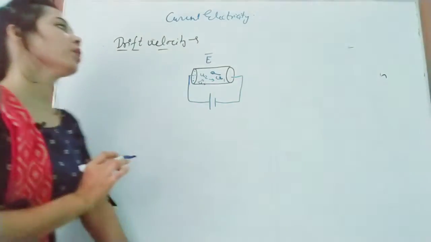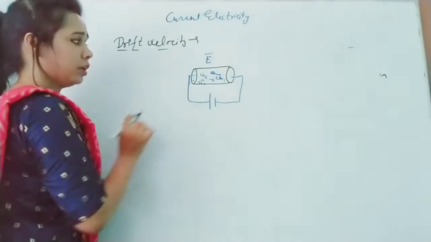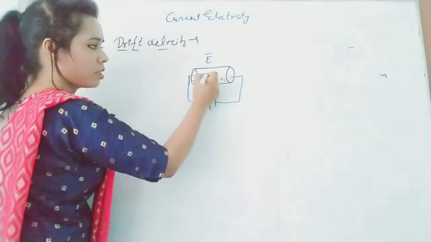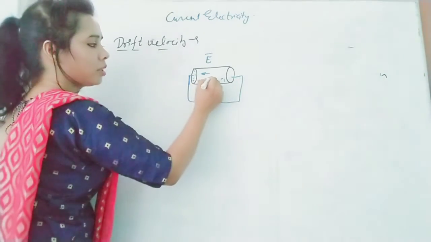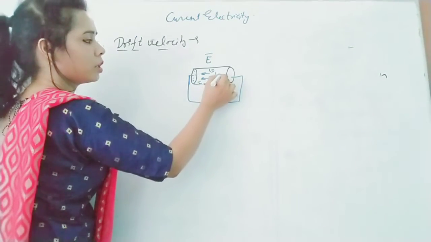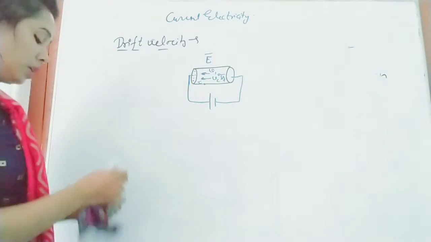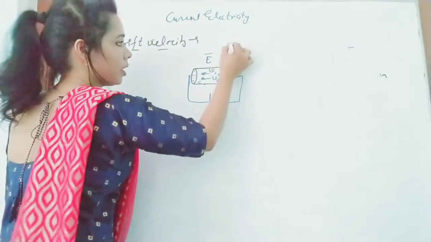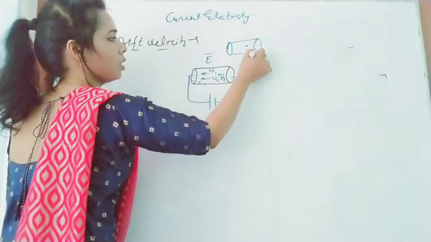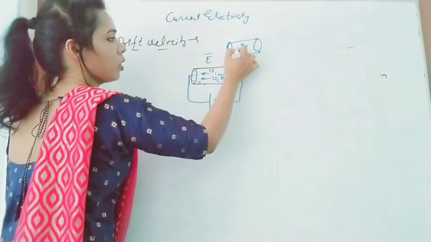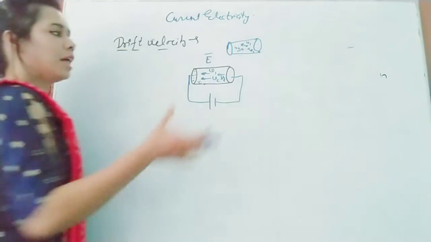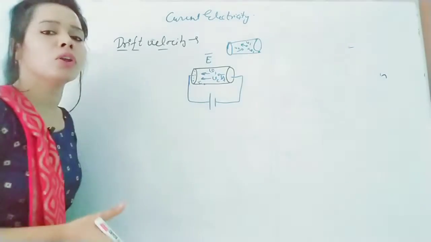So when you apply an electric field and attach the cell, the electrons will start moving in this direction with velocities v1, v2, v3. Earlier, when no field was applied, the free electrons of the conductor were moving in random directions with velocities u1, u2, u3. So there is no exact value, and overall we can consider the velocity to be 0.